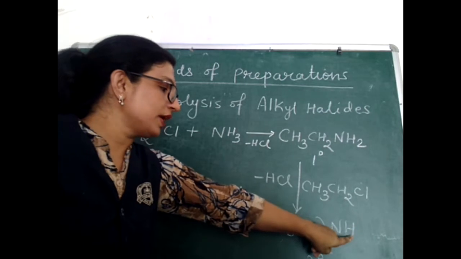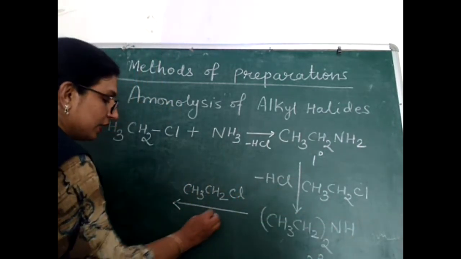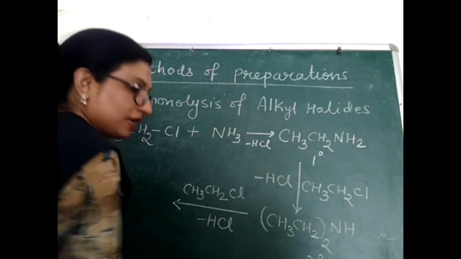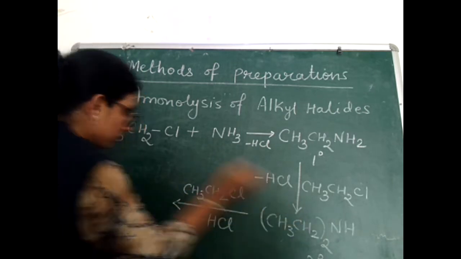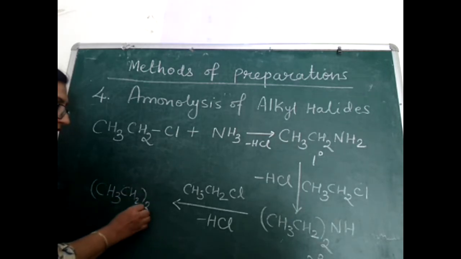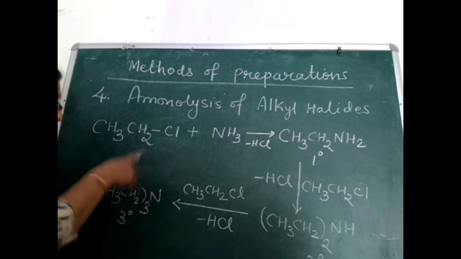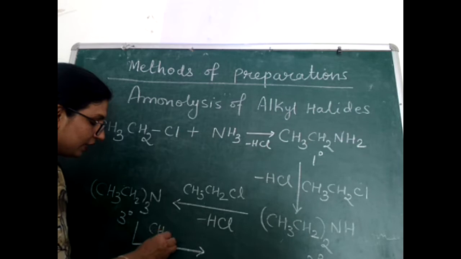Again, the hydrogen atom of this secondary amine and the halogen atom of this alkyl halide will be removed in the form of HCl. Two alkyl groups are already attached, and one alkyl group will come from this alkyl halide. What will we get? CH3CH2 thrice on N, that means a tertiary amine. This tertiary amine may further react with alkyl halide. You can see here.